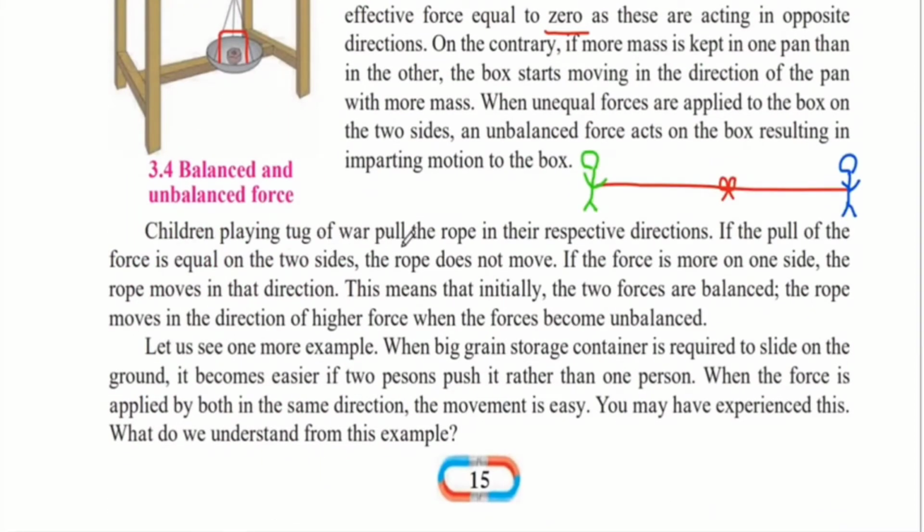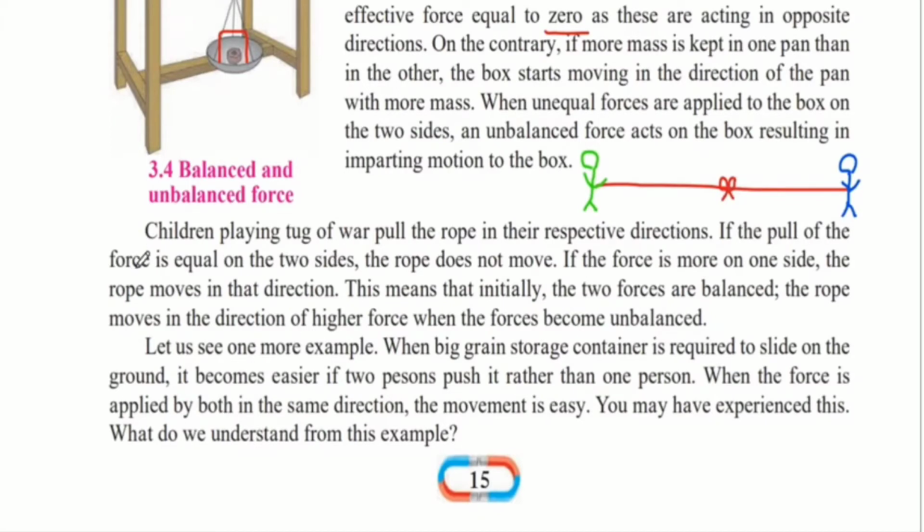Children playing tug of war pull the rope in their respective directions. You must have heard of this game. In this game there is a child on one end and a child on another end, and between them there is a rope with a ribbon tied in the middle. So whoever manages to pull the ribbon in their direction will win the game.